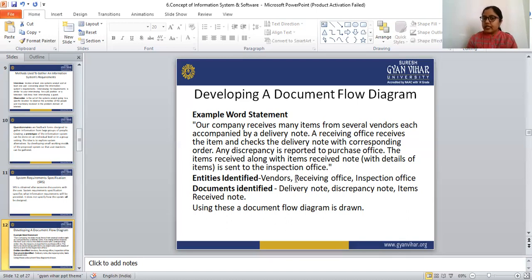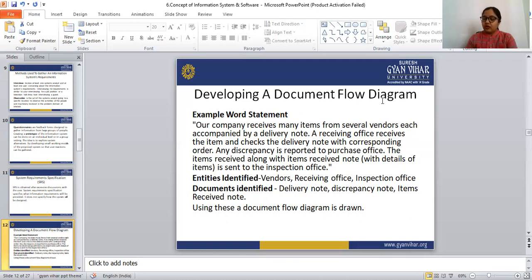So this is the DFD, document flow diagram. In this DFD, the entities identified are vendors, receiving office, and inspection office. These are the entities identified in this statement. The documents identified are delivery note, discrepancy note, and item received notes. Using these, a document flow diagram is drawn. So this is the method to develop a document flow diagram.